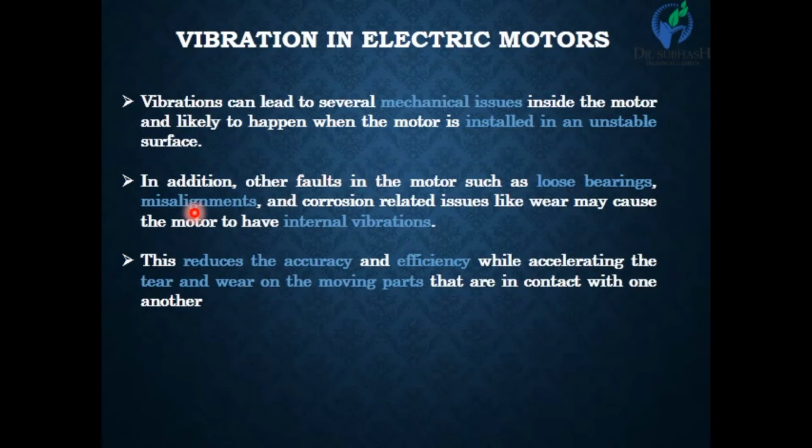Physical damage in the internal parts of the electrical motor is also a reason for vibration. Vibration decreases the accuracy and efficiency of the electrical motor. Sometimes it causes total mechanical failure of the electrical motor.